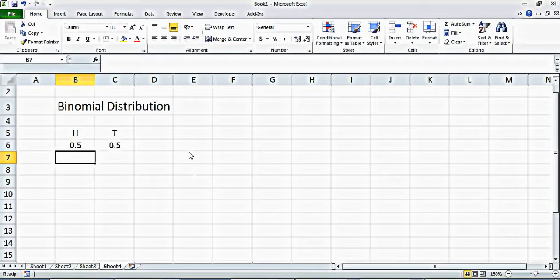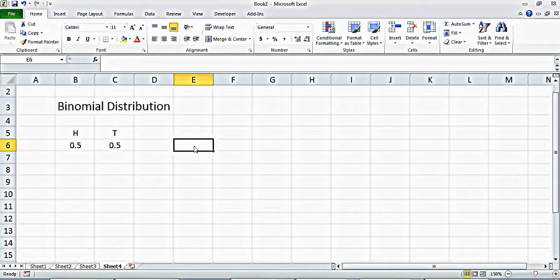Now what is a binomial distribution? Binomial distribution is this: if I flip the coin a number of times, suppose n times, then how many times should I get a head? So let's talk about the probability of getting heads.